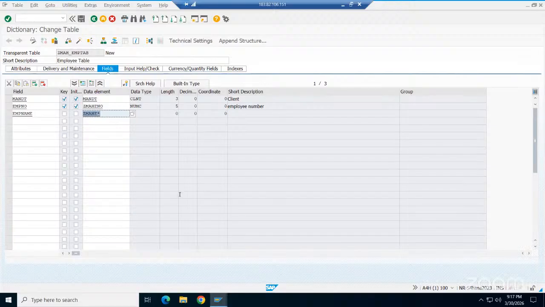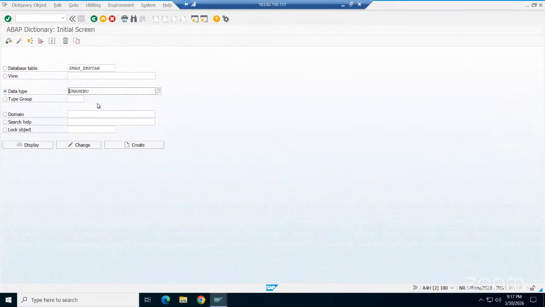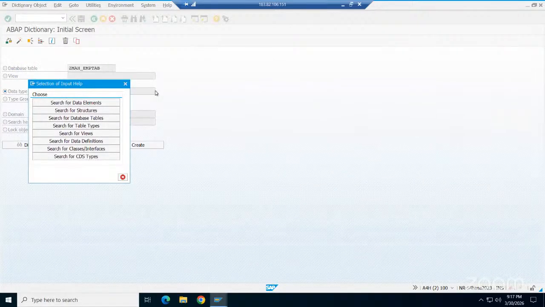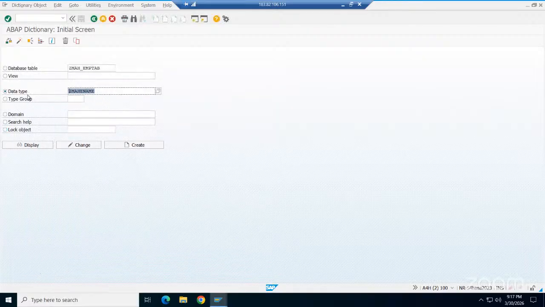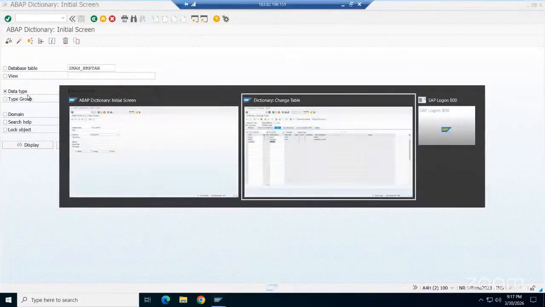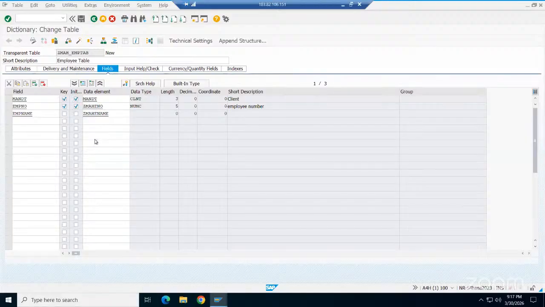But I'll search in SE11 only. Go to here. Search for the data element. Check if there is any employee name here. Yes, there is the option. I'll choose this one here. Copy this. Employee city also I'll search.